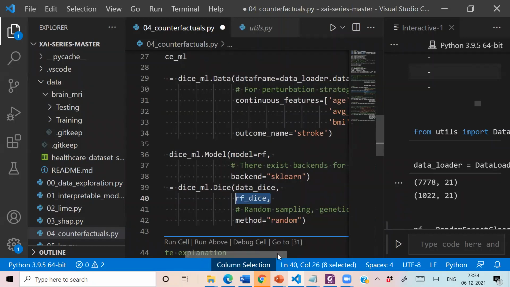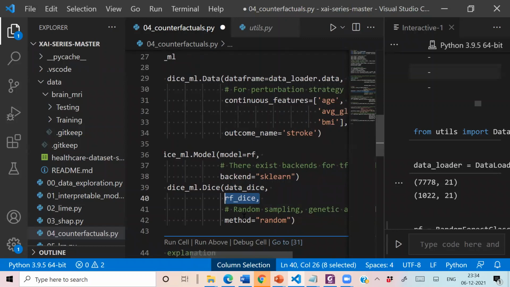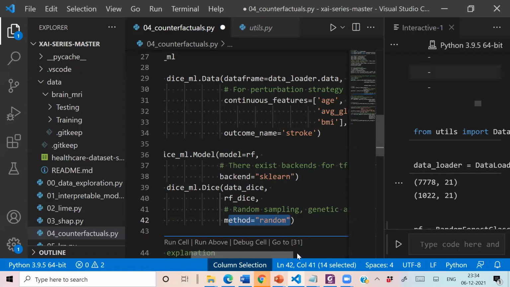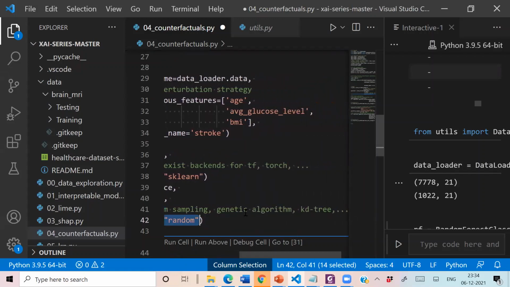As we have discussed, our strategy can be model agnostic or model specific. In case of model agnostic, we already learned that random sampling is a model agnostic approach. So that's why here we are specifying the method as random, to indicate that we are generating counterfactuals by using a model agnostic approach. But otherwise, we can also specify model specific approaches like genetic algorithm, KD trees, or neural networks.